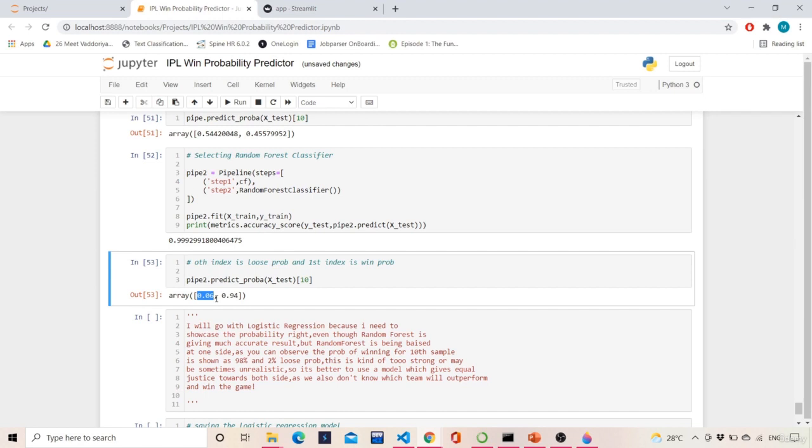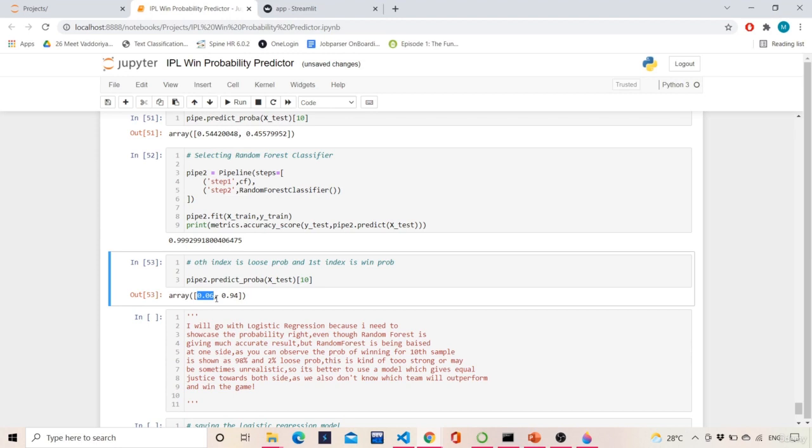This is exactly giving us the thing. But we don't want this kind of scenario. We want that team A and team B must get some equal amount of chance to win. We want a model which predicts that kind of stuff.